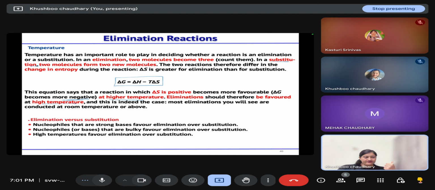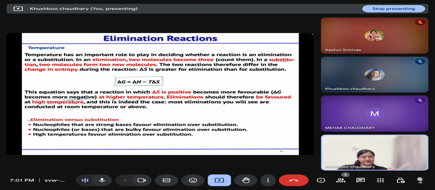So if your nucleophiles are stronger bases, then it favors elimination. If they are bulky, then also it will favor elimination, and higher temperature also favors elimination over substitution. So these are the three factors that will decide whether elimination or substitution will take place.